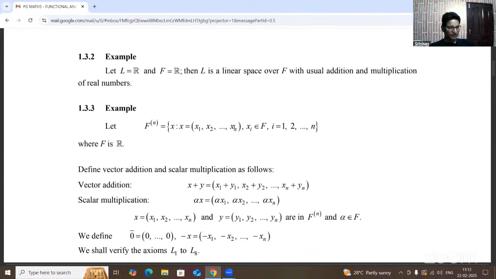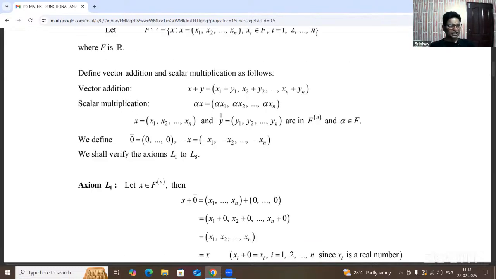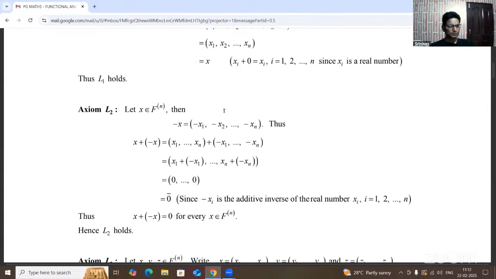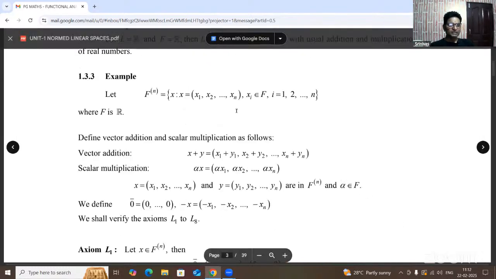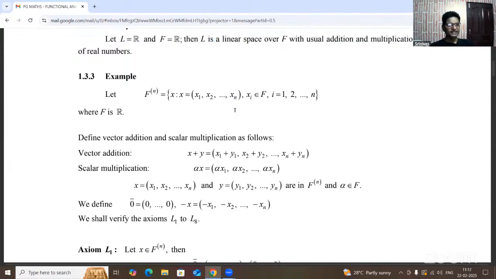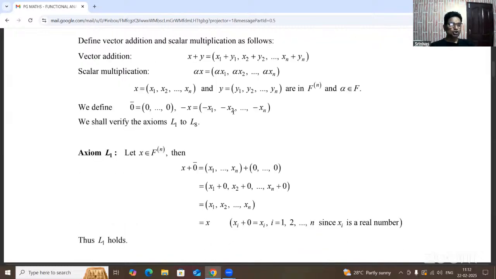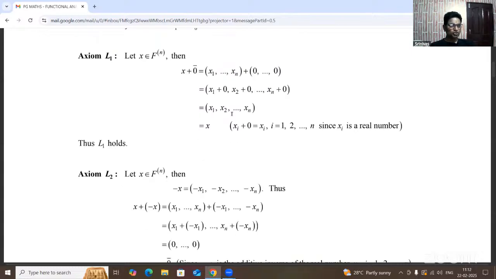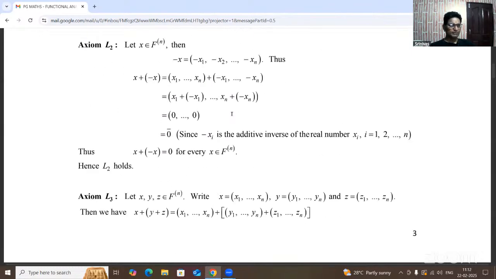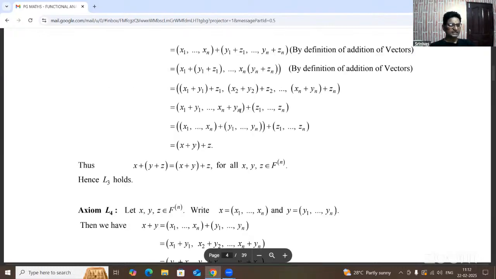Now, if all the linear space conditions L1 to L8 are satisfied, that is called a linear space. These examples have probably already been referred to in the vector spaces concept, the linear algebra paper at UG level, and also in the first year real analysis paper. So n-tuples of the field elements, n-tuples of arbitrary elements, also form a linear space, represented as F power n under addition and multiplication. All the axioms are satisfied.